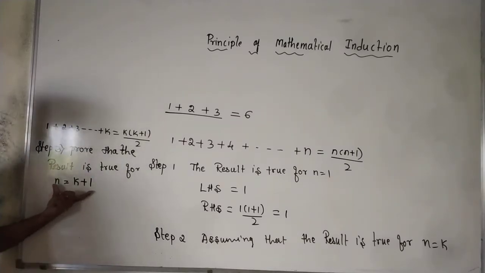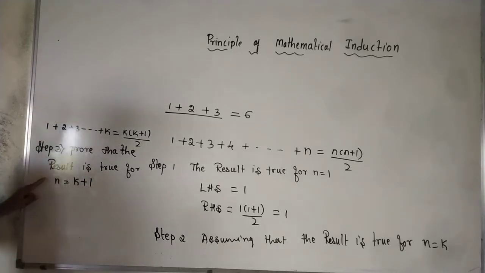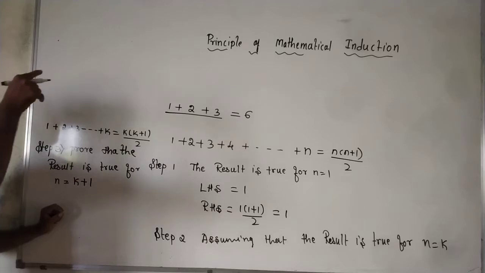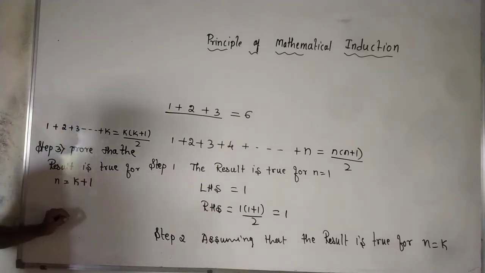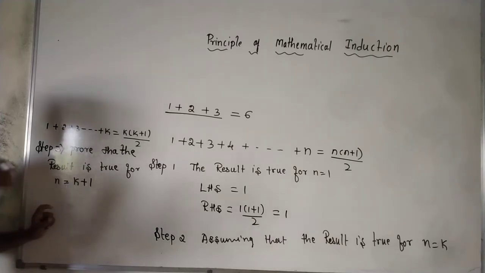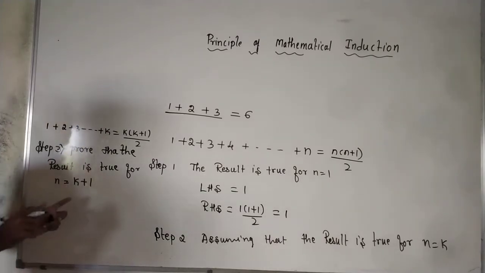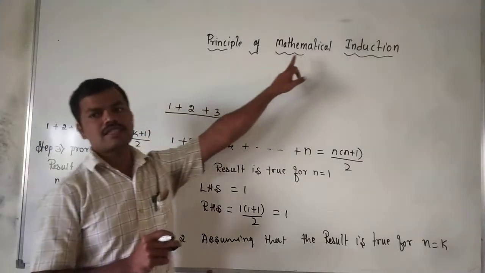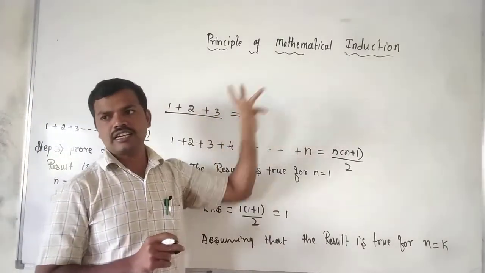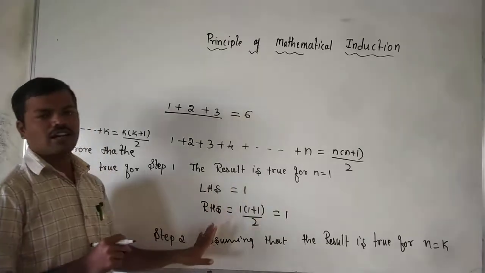So if we prove this, the result is proved by the principle of mathematical induction, so that it is true for all real numbers or all integers. So by the principle of mathematical induction, like this we have to prove that.